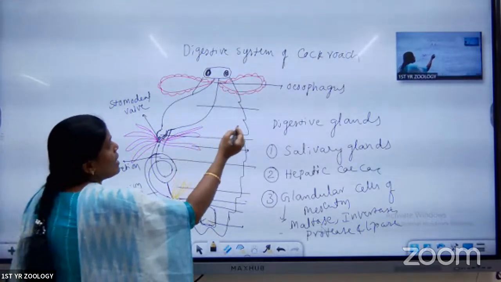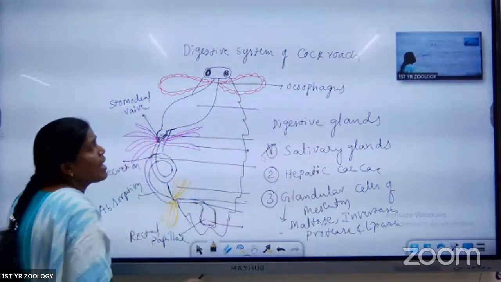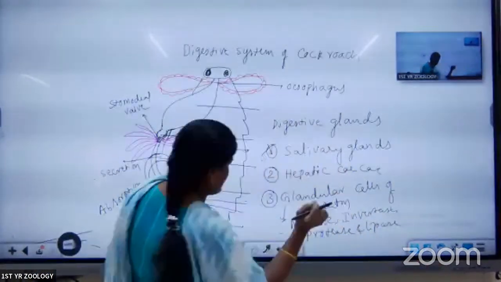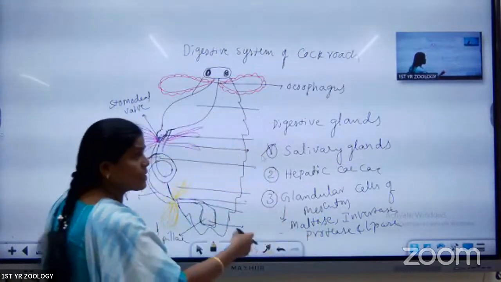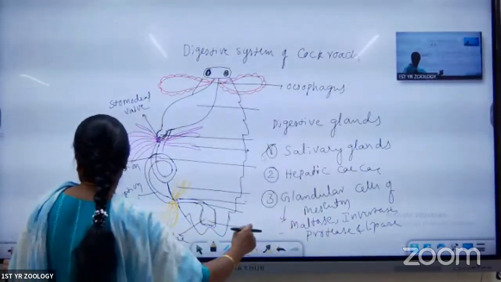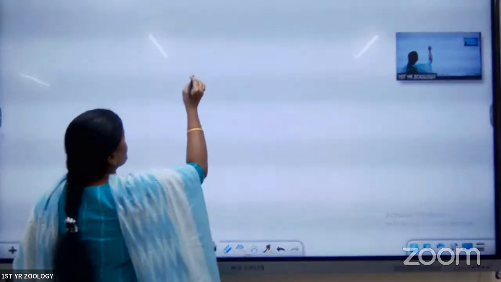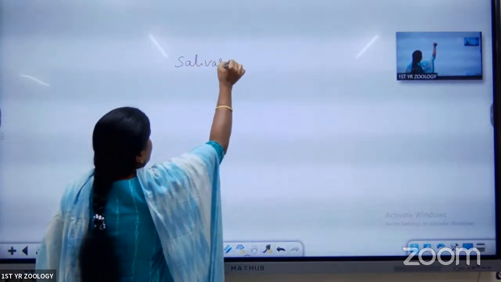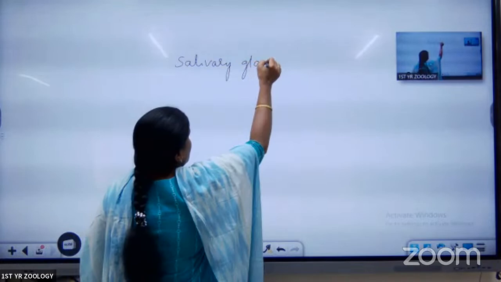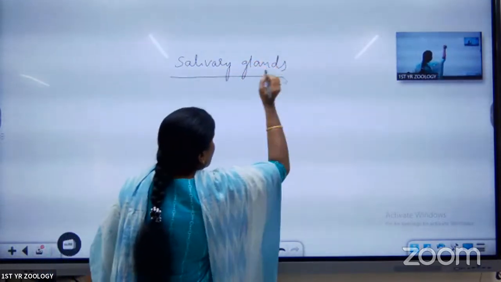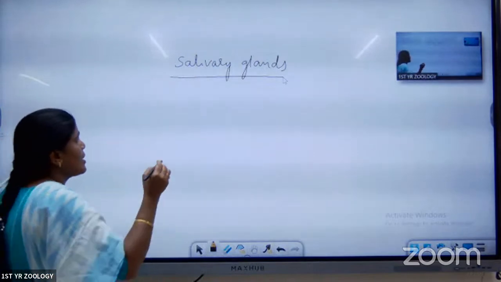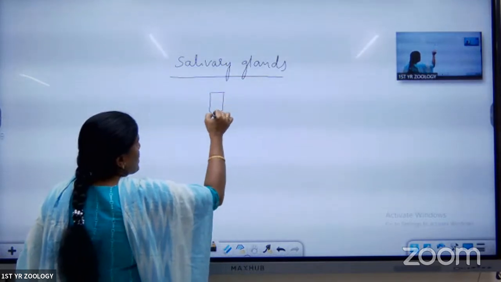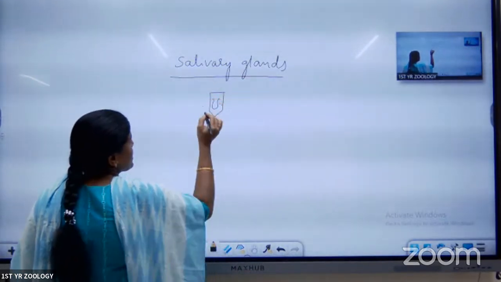Next, the last one: the salivary glands. I will draw the diagram and explain about it. This is also important for the SAQ, and not only the LAQ. The salivary glands are digestive glands. They are present on either side of the esophagus. See this diagram. They produce the saliva.